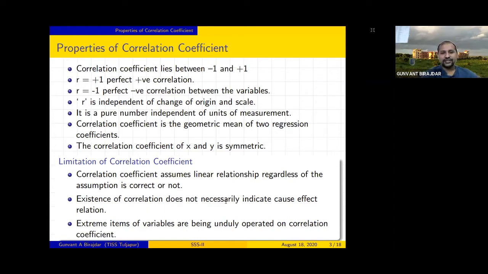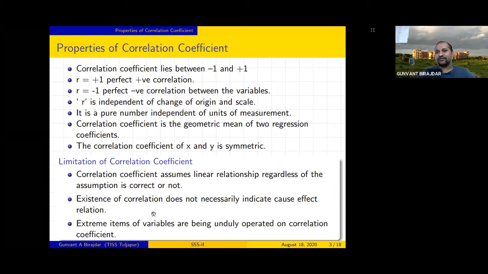Existence of correlation does not necessarily indicate cause and effect, right? It only tells whether there is a relation or not. It is not related to the cause. Suppose you have data of cold and data of cough, and we try to find out the correlation.